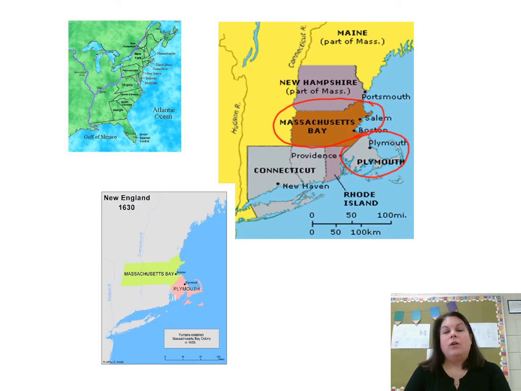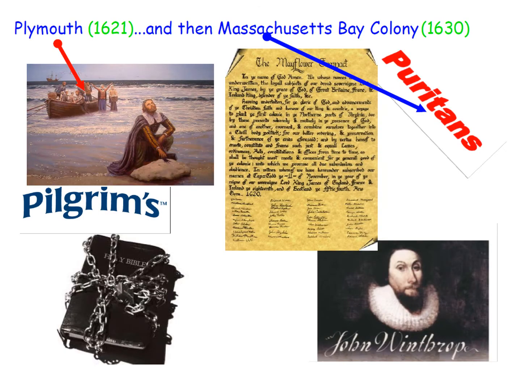The next set of colonies that were created by England was Plymouth and the Massachusetts Bay Colony. In the beginning, we're going to need to be able to separate them because they were created by two different groups of people and as two separate colonies. Later, they're going to merge together and Massachusetts Bay is going to take over Plymouth, and then we'll just be referring to them as a Massachusetts colony. So first came Plymouth. The Pilgrims arrived in Plymouth in 1621.